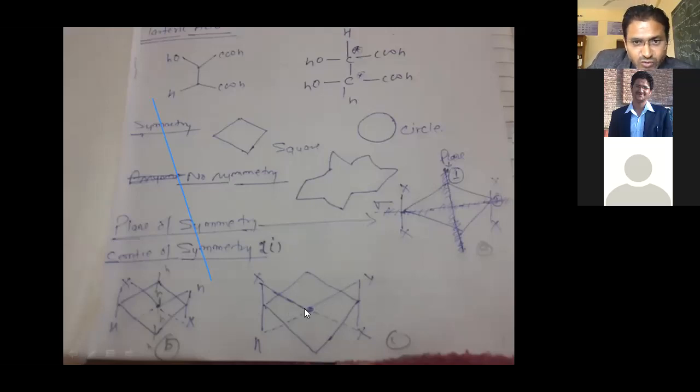And second, if you move in this direction, X, and if you go back in this direction, X, it's good. It means there is a possibility of center of symmetry. But if you move in this direction, here Y, and if you move back in this direction, then there is H.